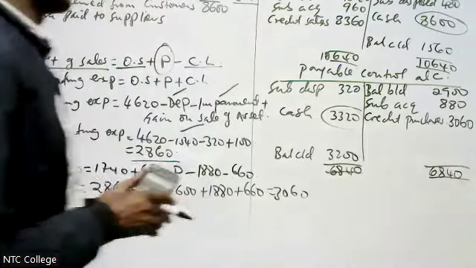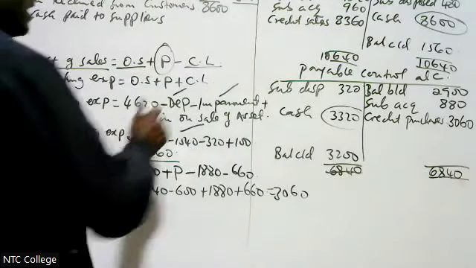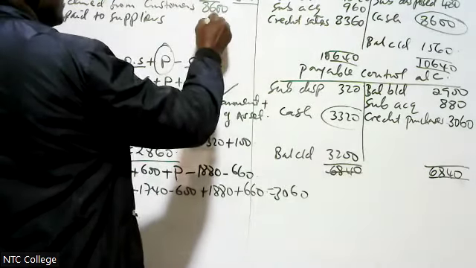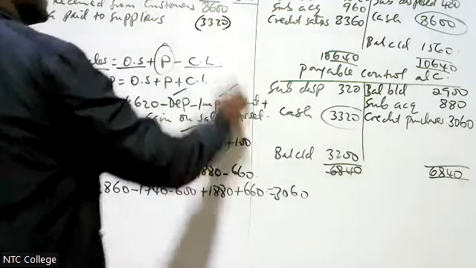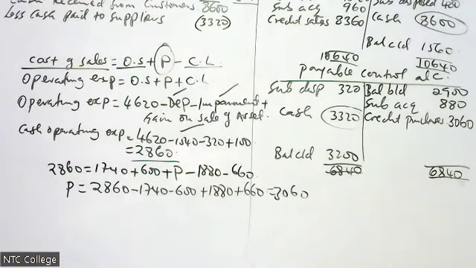I'm getting cash paid as $33.20. Therefore, I come to report here $33.20.